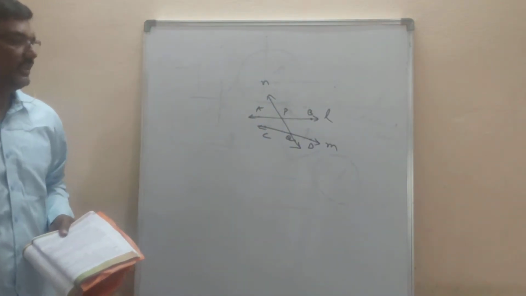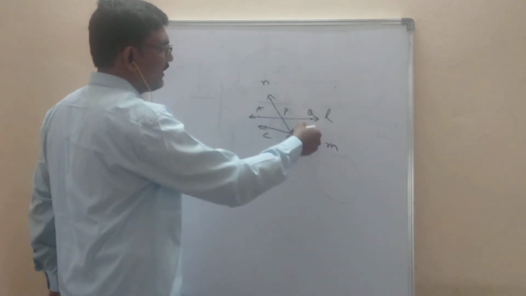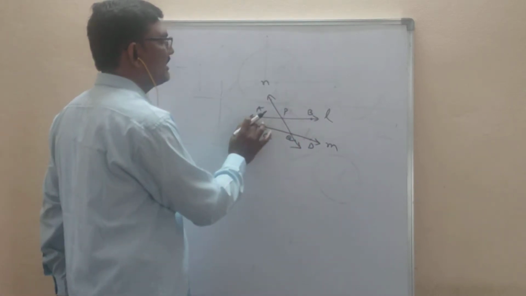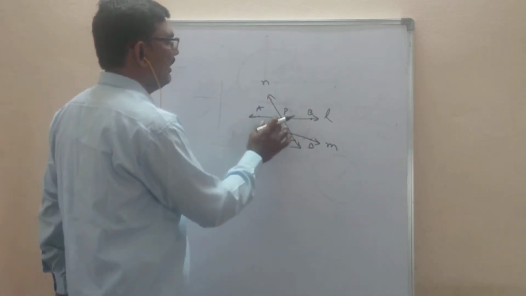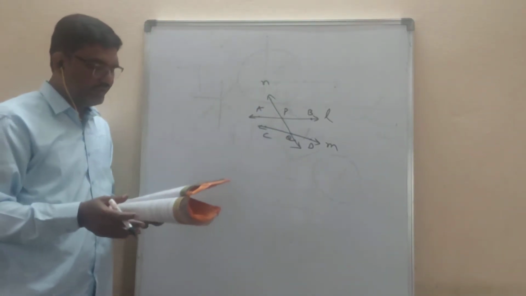How many lines are you seeing? 3 lines you are seeing. So this PQ is one line. It is intersecting 2 lines, AB and CD, at 2 different points P and Q. Now come to the definition, what he said.